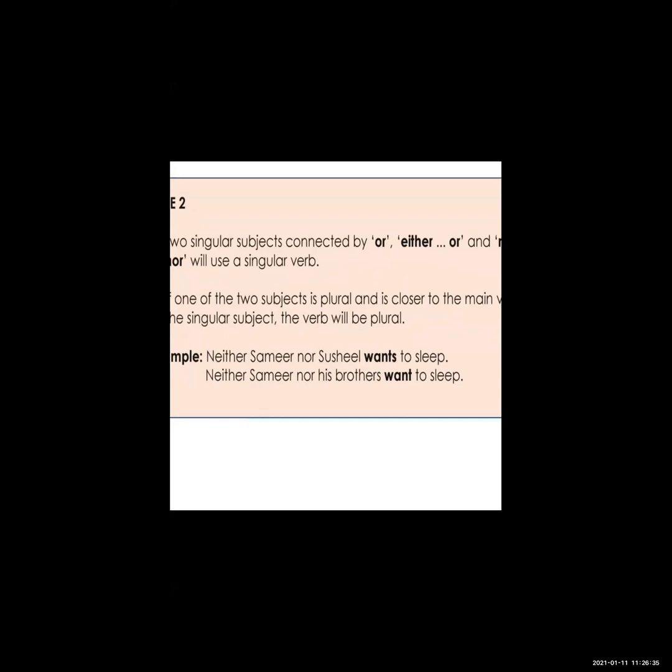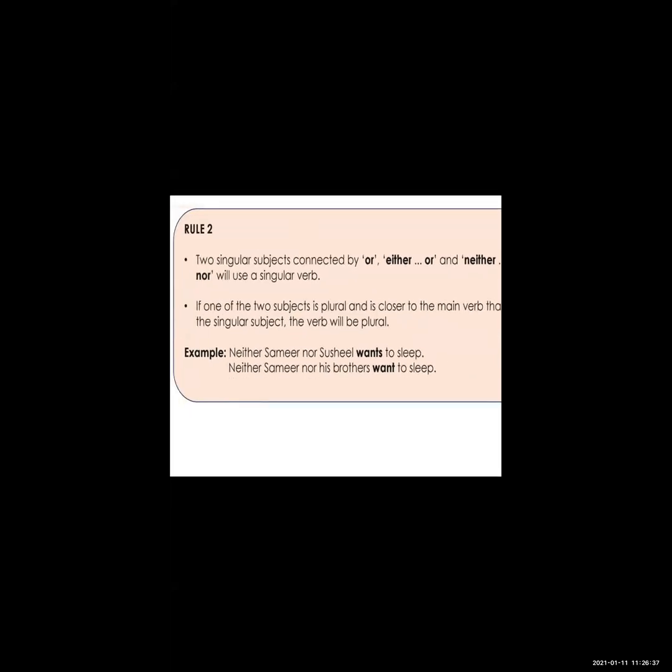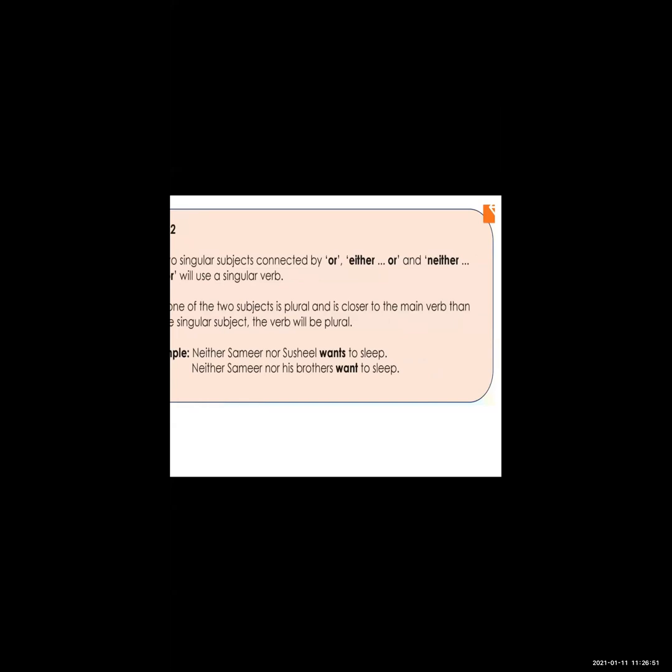So here the rule is telling us, when we are using two subjects, one singular and one plural, we use the verb according to whichever subject is closer to the main verb.